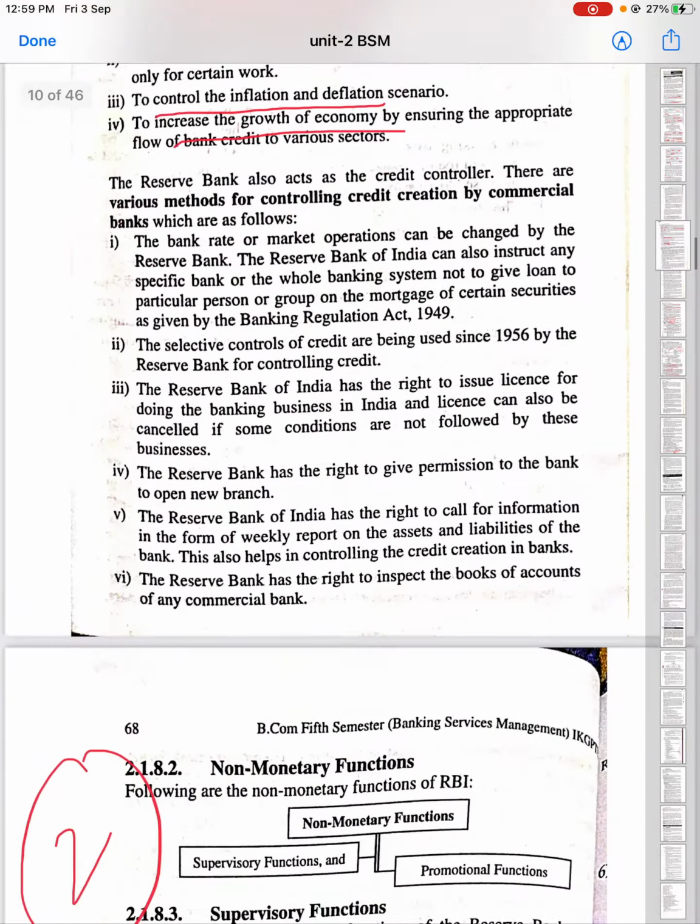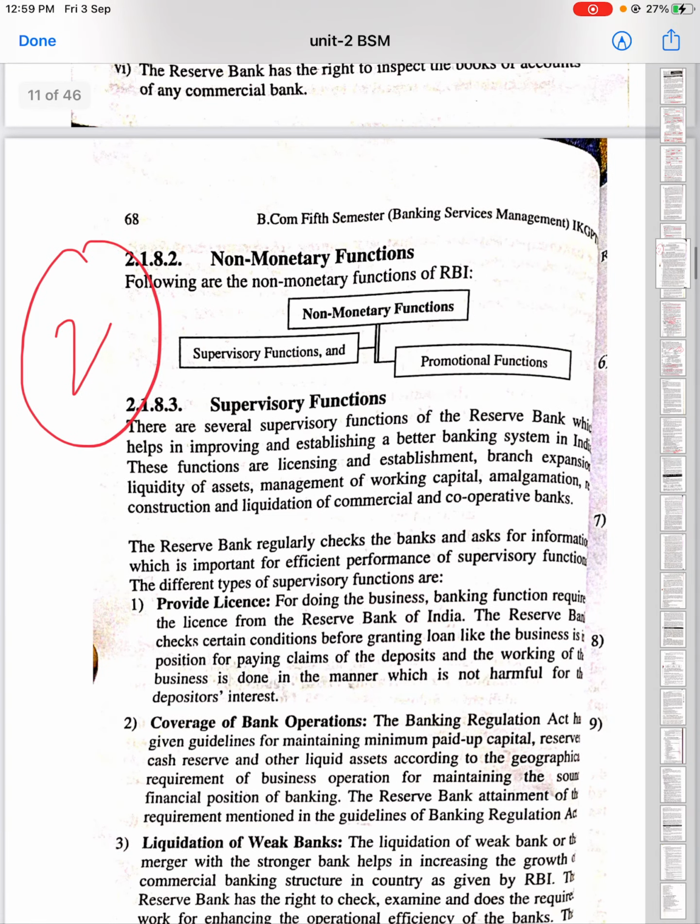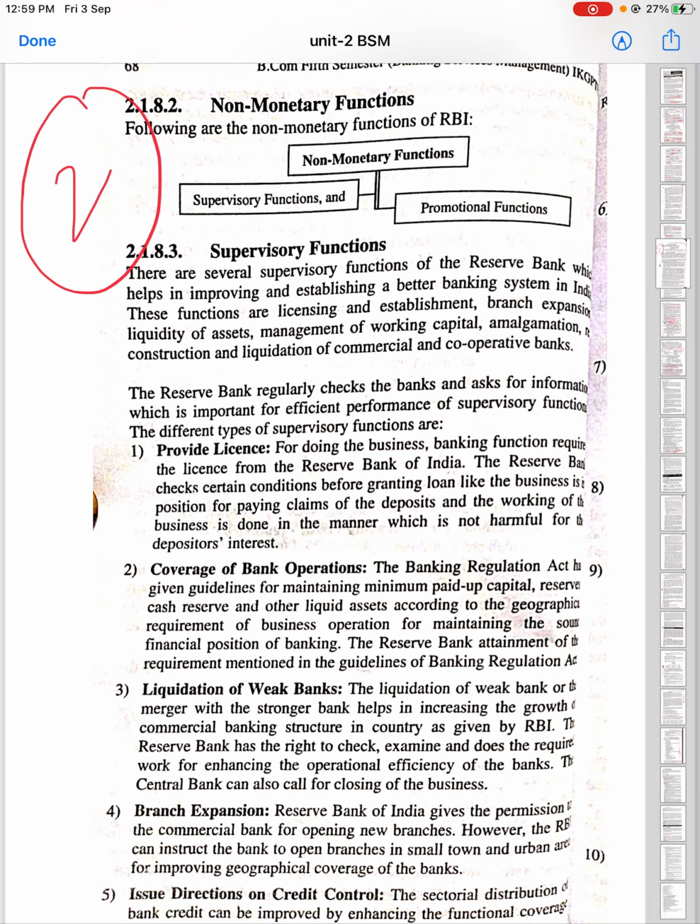Coming to its supervisory functions, which is one of the segments of non-monetary functions. Supervisory functions are basically those functions which help in the establishment and improvement of a better banking system, like providing licenses. RBI helps in providing licenses to various commercial banks so that there can be an improvement in the conditions of banking, as well as a boost in the loan facilities.